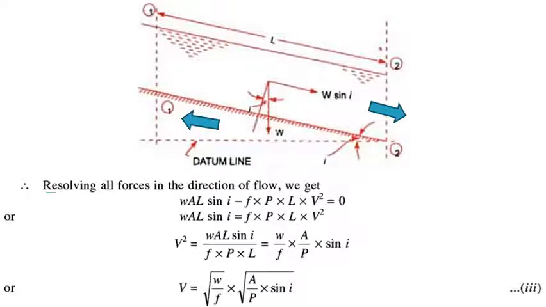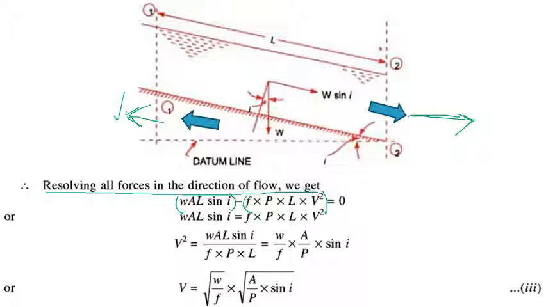So, resolving all the forces in the direction of flow, the forces are the weight of the water, whose component along the direction of flow we take, and the frictional resistance. These two forces are resolved along the direction of flow and summed up. Motion is in this direction and frictional resistance is in the opposite direction. So W A L sin i, that is the weight component of the water along the direction of motion, minus the frictional force, since it is in the opposite direction, that is f into perimeter into length into V square.